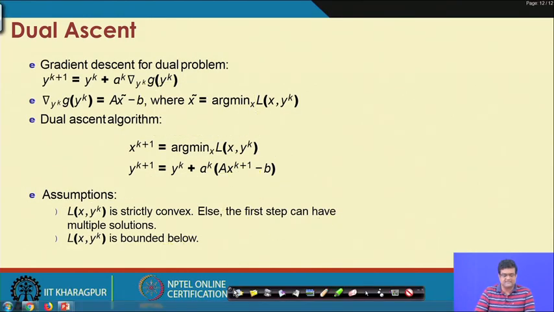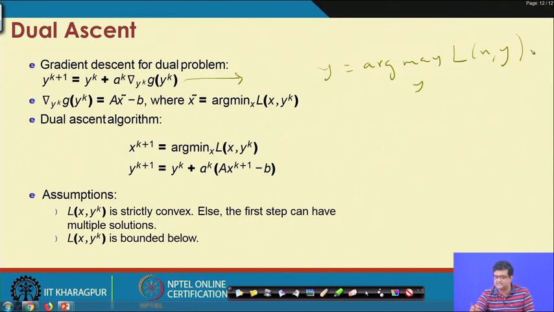So, the dual ascent method tries to solve this problem in this manner. It tries to do a gradient step for the dual problem. If you recall, the dual problem is that you have to find y, which is arg max over y, and then the infimum, or minimum, over x of L of x comma y.